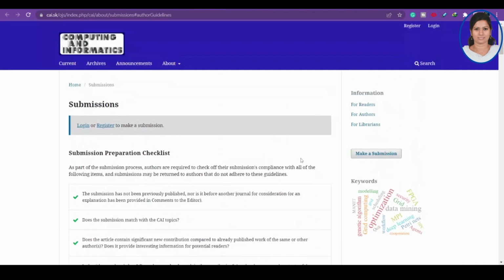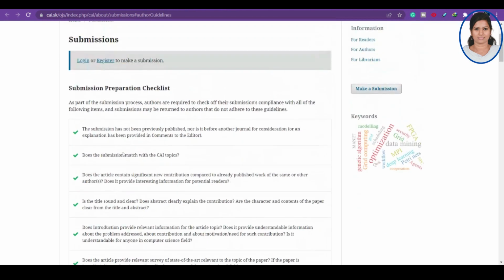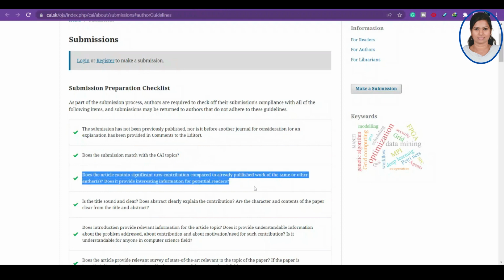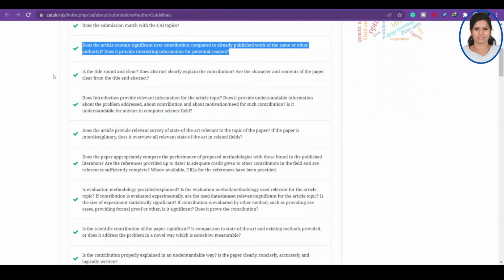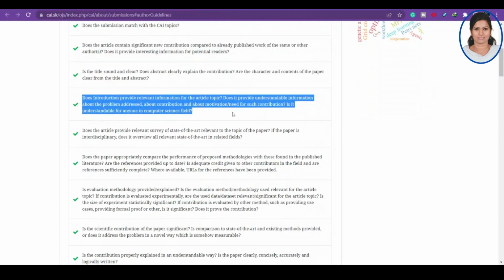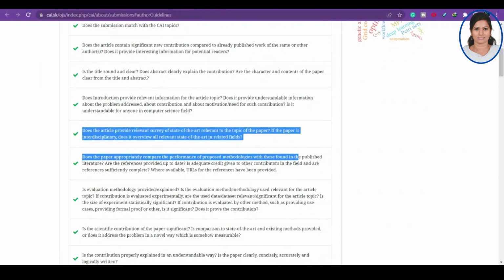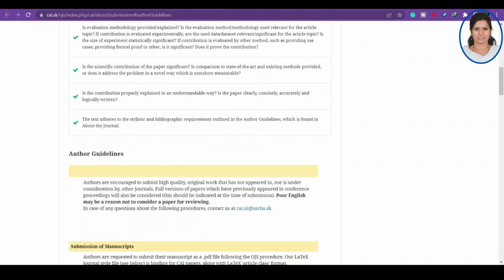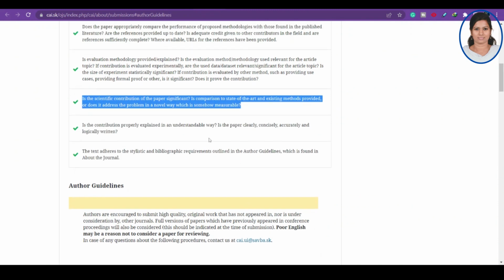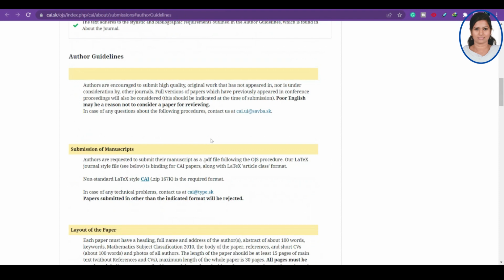So these are all the preparation checklist. Always check these checklists before you submit your article to the journal. Ensure that you are properly checking all these checklists which are mentioned by the journal itself.